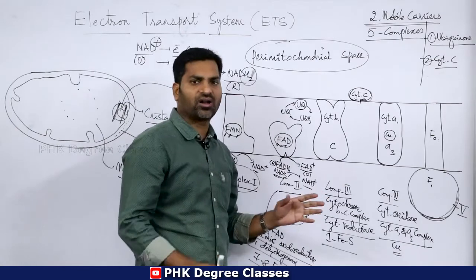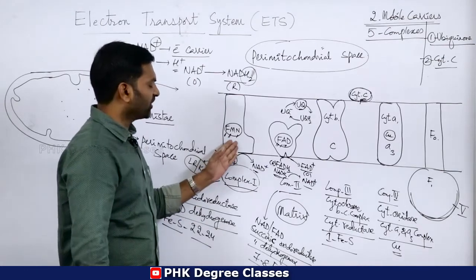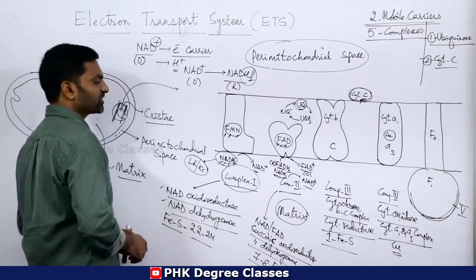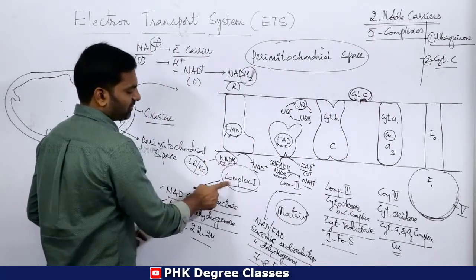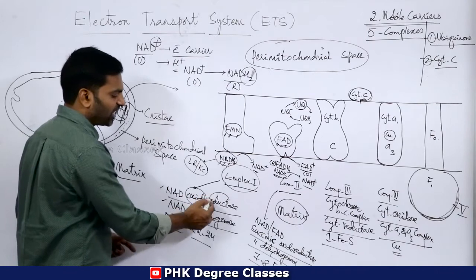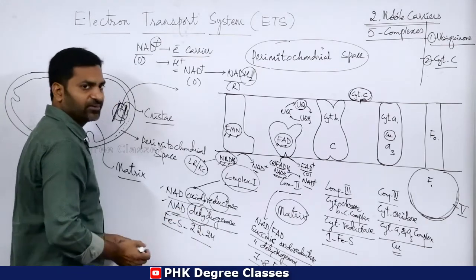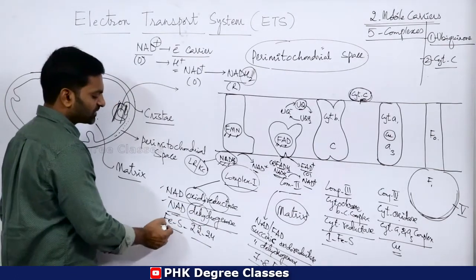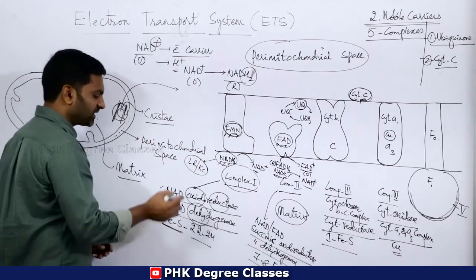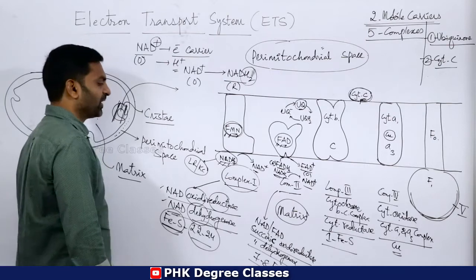How the complexes are arranged or located in different fashion: complex 1, complex 2, complex 3, complex 4 and complex 5. I want to tell you one more time. This is complex 1. Complex 1 is called NAD oxidoreductase, means there is oxidation and reduction. It is also called NAD dehydrogenase. Dehydrogenase is nothing but removal of protons. There is a prosthetic group in this structure, that is FMN, flavin mononucleotide. In that there are iron sulfur proteins. The number is 22 to 24. Clear?